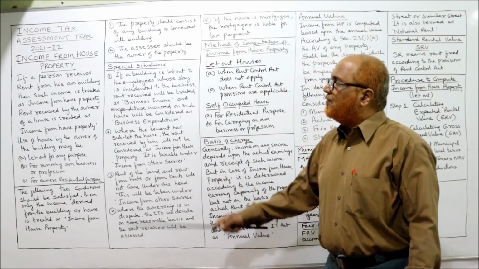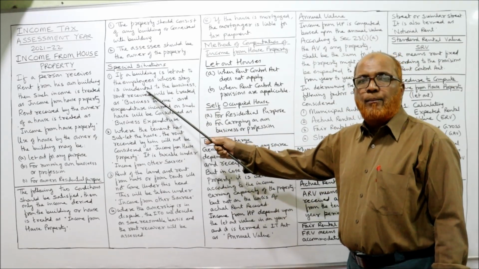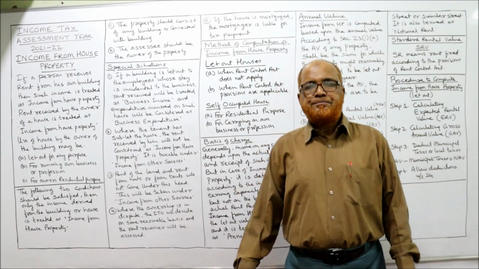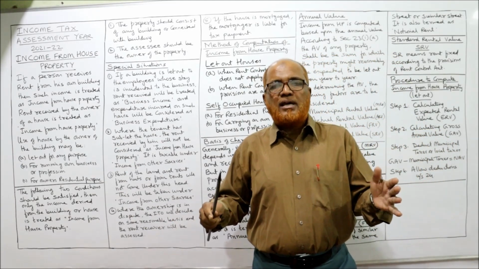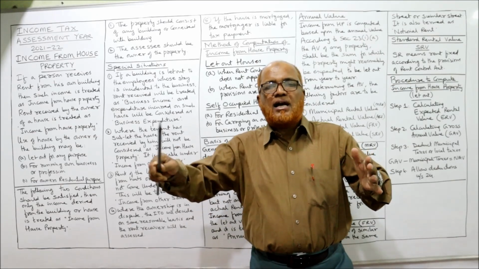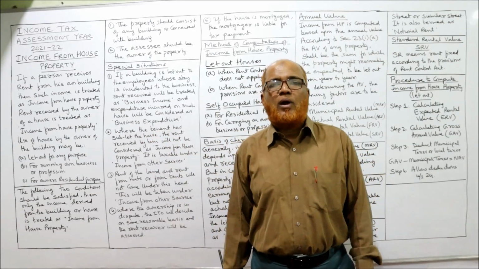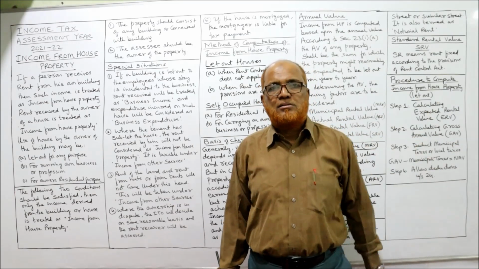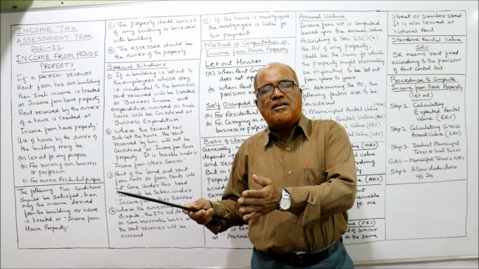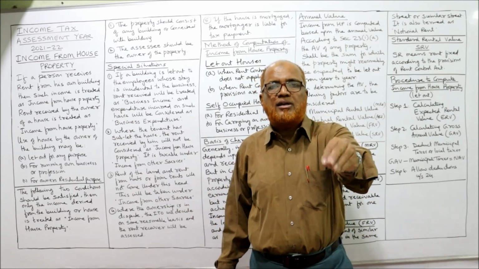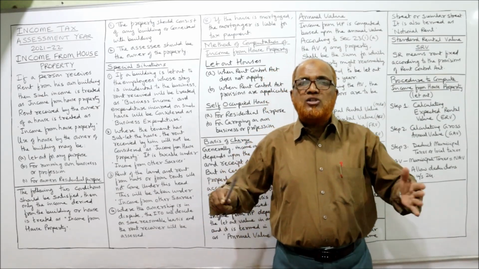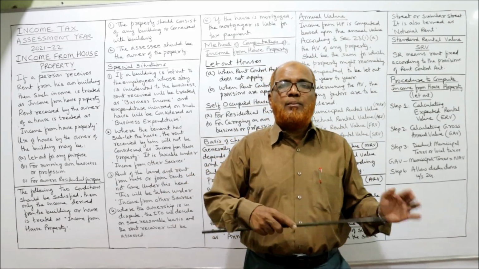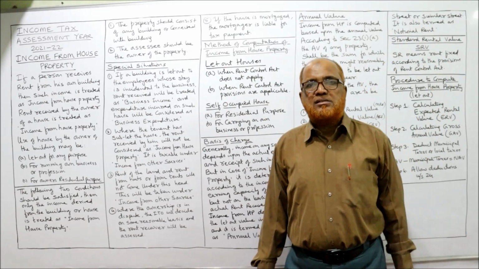What are the situations? First one, if a building is let out to the employees whose stay is incidental to the business. Example, a business organization has constructed some staff quarters and given these quarters on rent to the employees. Why has the business constructed the quarters and given them on rent to the employees? So that the business can run smoothly. That means the employees can come quickly from their quarters to the company. Otherwise they have to travel a long distance.